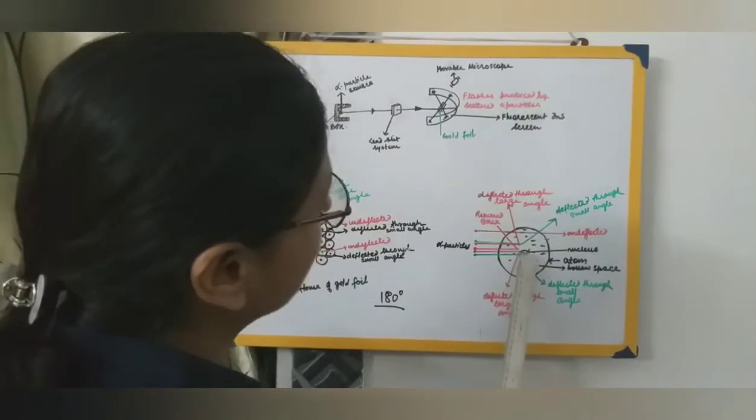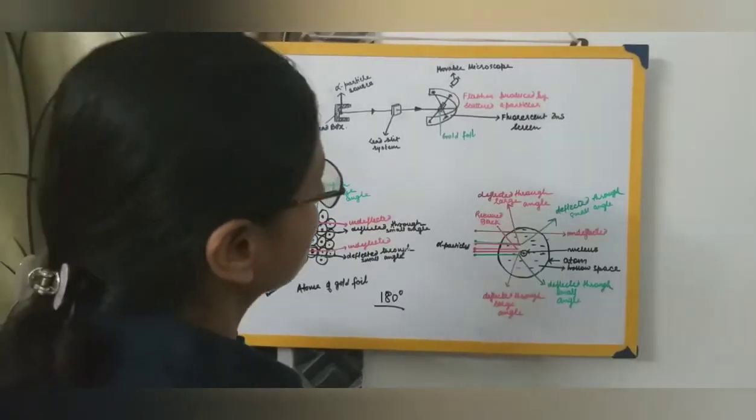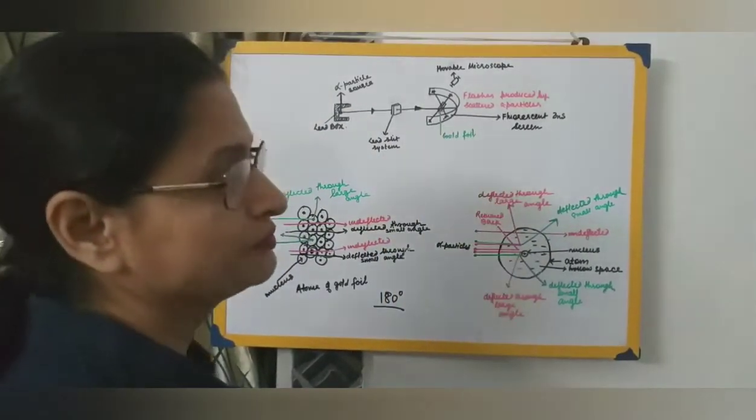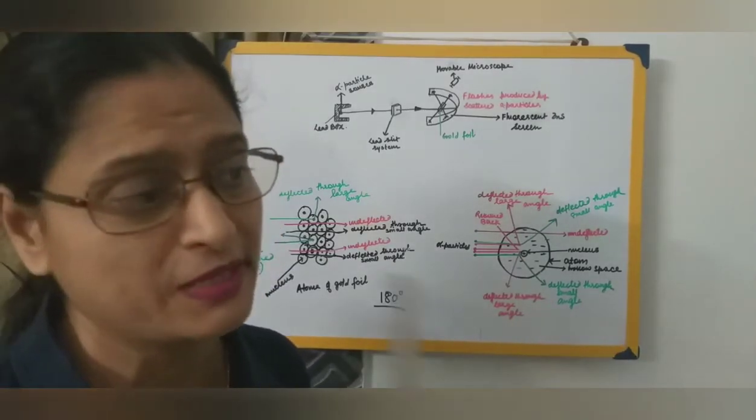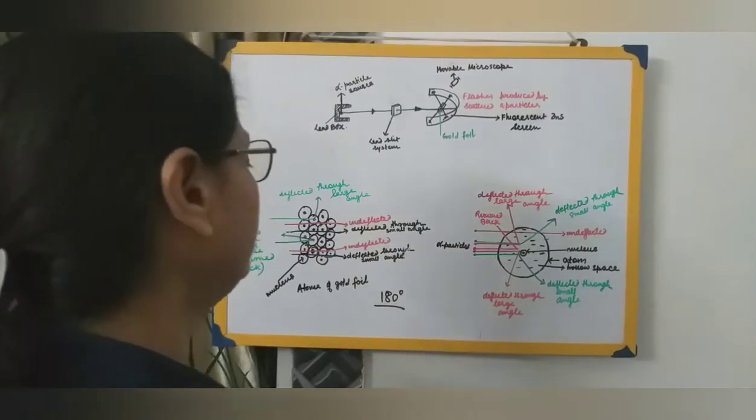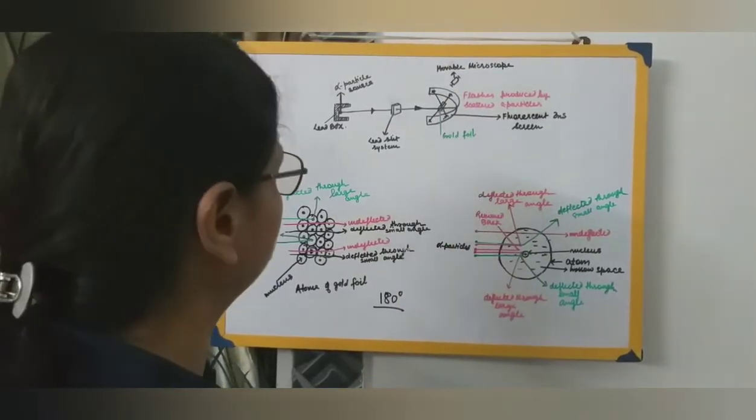And because the atom has such a hollow, empty space, most of the alpha particles, that is these rays, are passing through the gold foil. Because the atoms are hollow empty space, most of the rays pass undeflected, and they just produce the fluorescence over here.